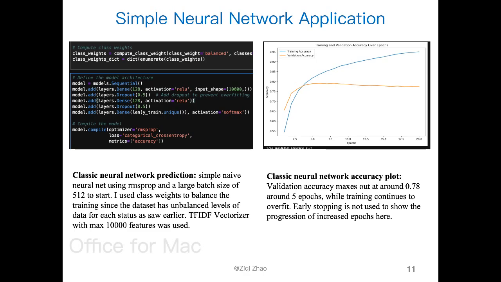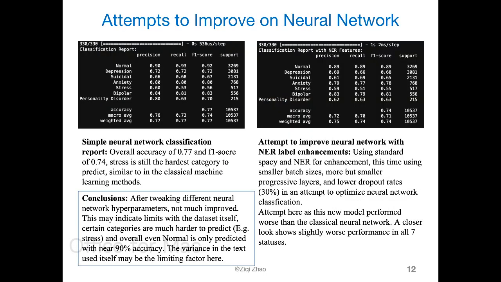And then I moved on to neural network applications, a very simple neural network, starting with the parameters here: 2 dropout layers, 50% each to prevent overfitting, max features of 10,000 to expand, since I thought 5,000 might have limited the results earlier. And we see very clear optimal epochs of around 4 to 5 before we start overfitting. And the validation accuracy maxed out around 0.78, 0.77. And I tried to improve on these neural networks.